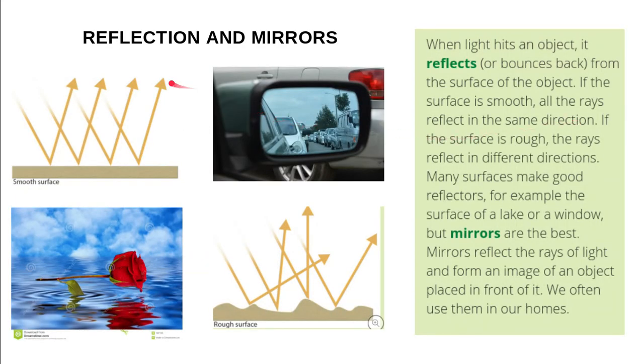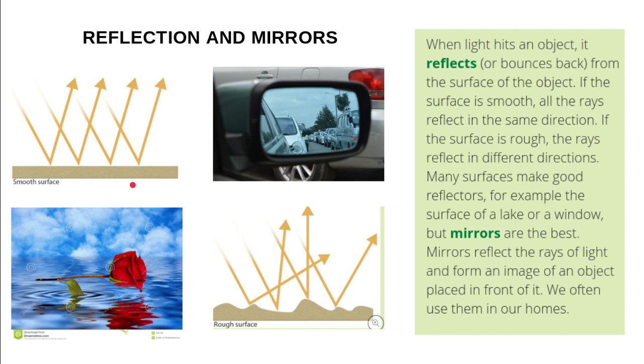Okay, some characteristics of light. When the light hits an object, it reflects or bounces back, right? It reflects. The light always moves in straight lines. Yes, always straight lines. Cannot go like this. Yes, no, it always goes straight and reflects on the objects.